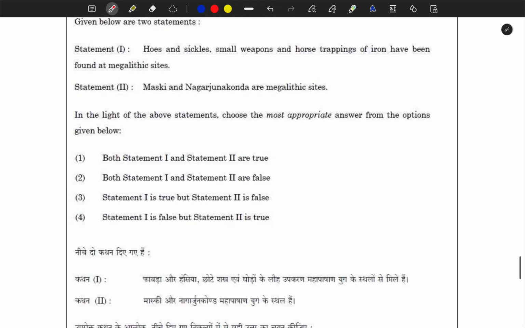Next question. Hoes, sickles, small weapons and horse trappings of iron have been found at megalithic sites. Musky and Nagarjuna Konda are Mesolithic sites. Actually, this is the very heart and soul of megalithic sites: hoes, sickles, small weapons, horse trappings and the use of iron.